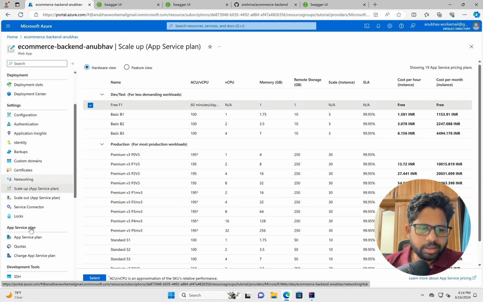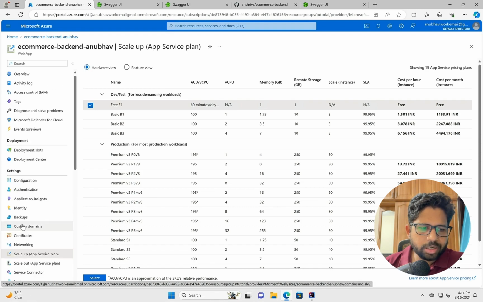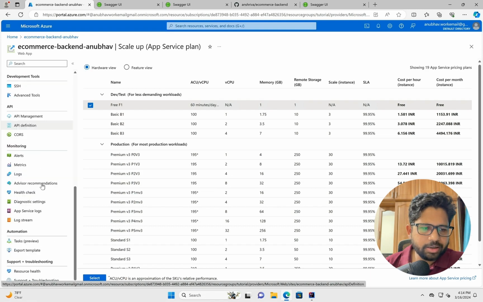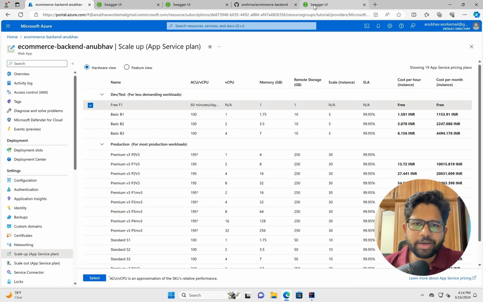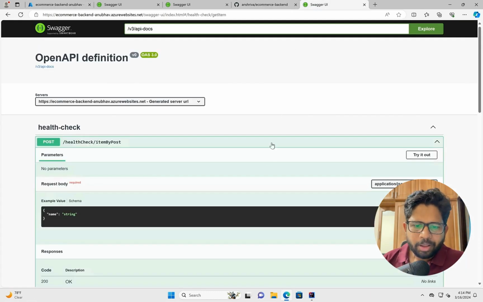So many things can be configured from here. You see quota, backups, certificates. A lot of things can be configured directly here and you don't have to worry yourself. Likewise, you can check the logs as well from here. So bunch of things are configurable here and you are getting a very good endpoints as well. So yeah, I think I was clear with the approach and overall what we learned today.